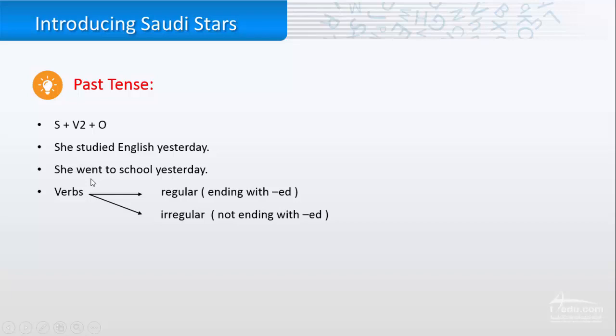So we have two kinds of verbs here. We have regular verbs and irregular verbs. Regular verbs, for example, end with ed, like the one here, studied. Also, we have an irregular one, which does not end with ed, like go. The past tense of it is went.